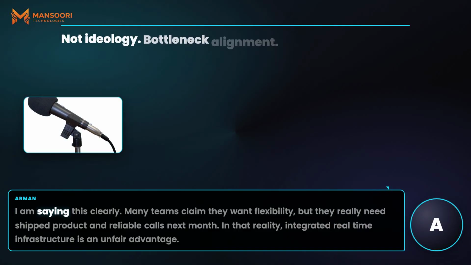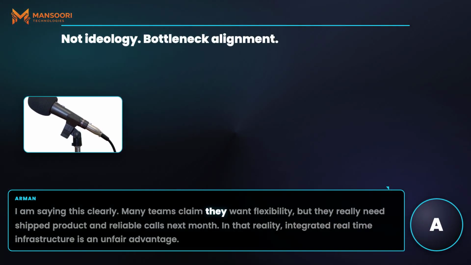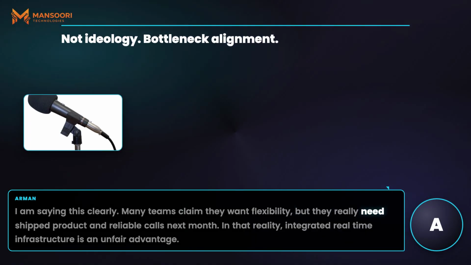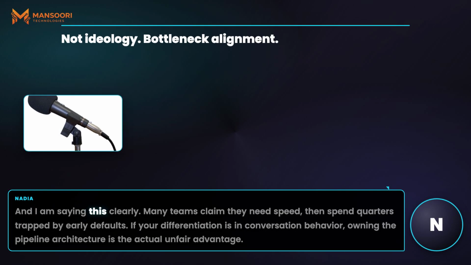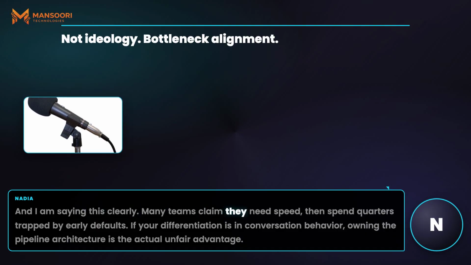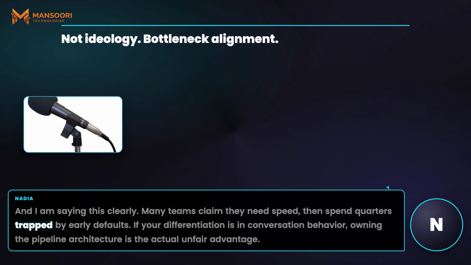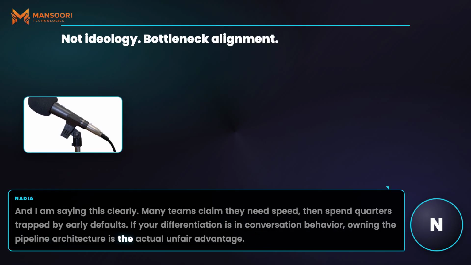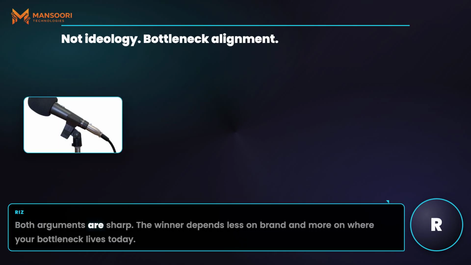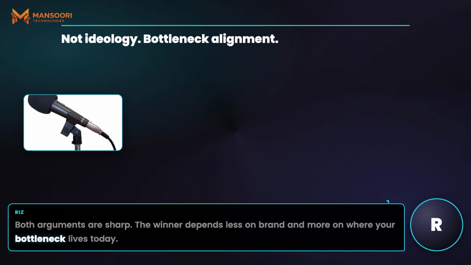I am saying this clearly. Many teams claim they want flexibility, but they really need shipped product and reliable calls next month. In that reality, integrated real-time infrastructure is an unfair advantage. And I am saying this clearly. Many teams claim they need speed, then spend quarters trapped by early defaults. If your differentiation is in conversation behavior, owning the pipeline architecture is the actual unfair advantage. Both arguments are sharp. The winner depends less on brand and more on where your bottleneck lives today.